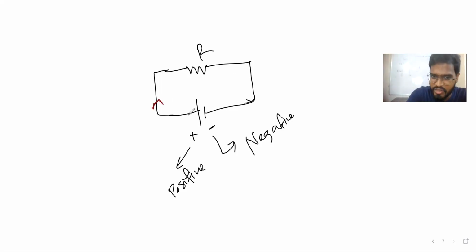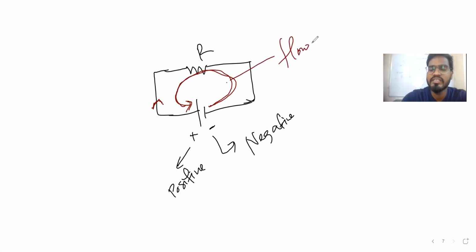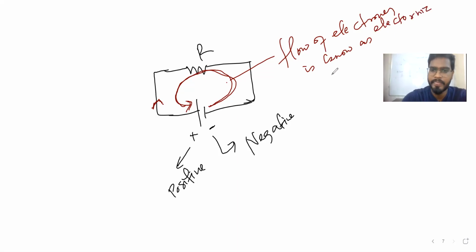Okay guys, suppose an electron wants to flee, then the electron will have to come there. Somebody will say, why is it taking that big path? It can take this small path in between the battery. It cannot, because there is electrolyte, and electrolytes are not conductors. Current cannot pass through that. It means electrons will have to pass in this way. Flow of electrons is known as electronic current.